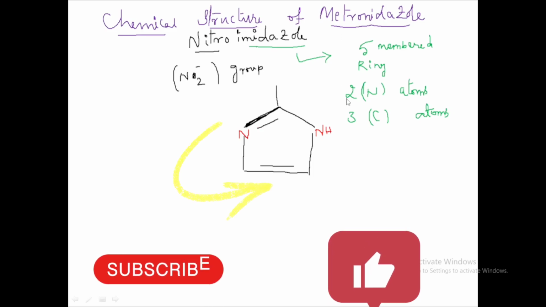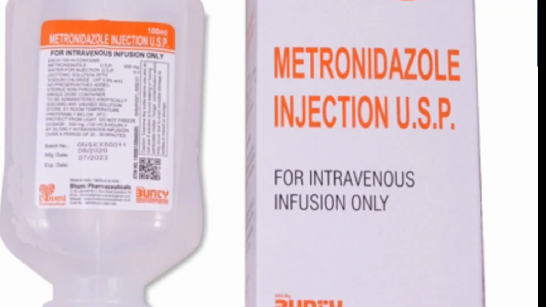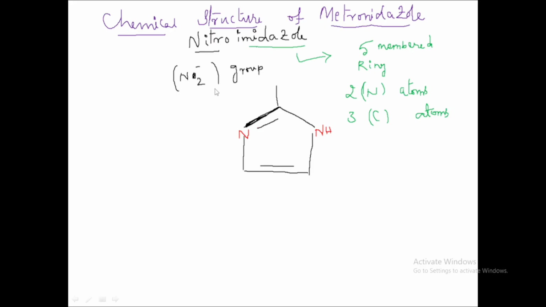It contains 2 nitrogen atoms and 3 carbon atoms. Here you can see this ring is a 5-membered ring. So this is the chemical structure.